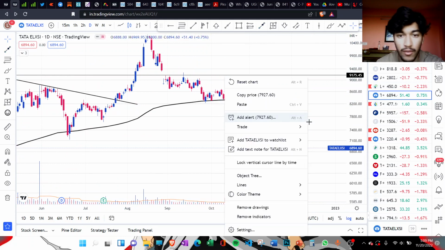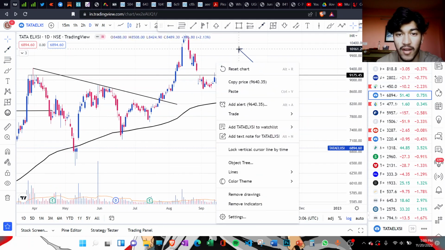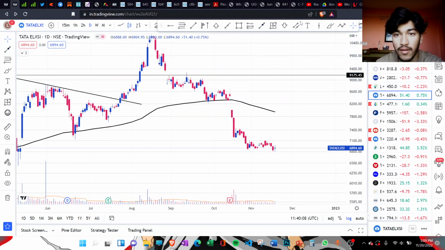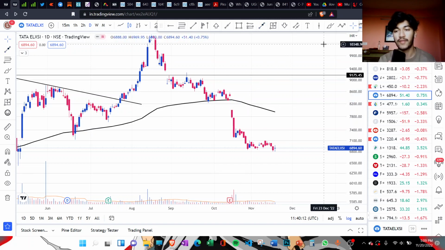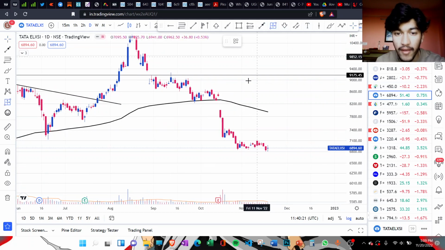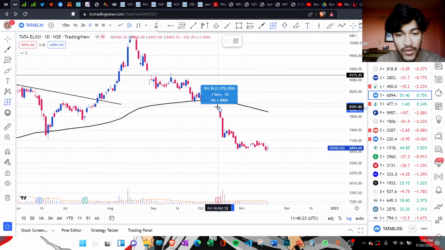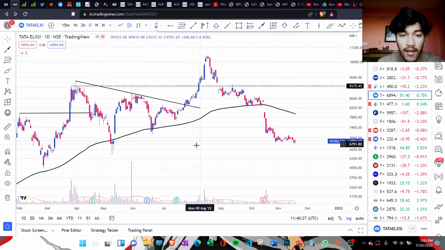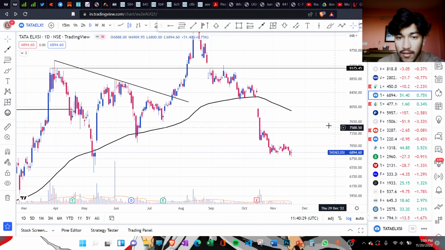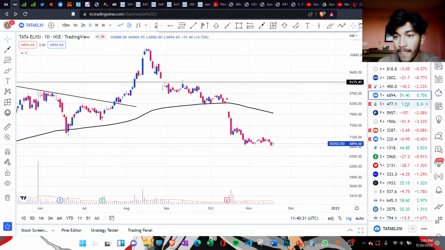So my first rule is, whenever you get a breakdown, you just get out of the stock. My one thumb rule is, whenever you get a gap down, especially below the 30-week moving average, you just need to get out of that stock. You can figure everything out later, because even from the gap down level it is down 14%, and I don't think it's stopping here any time soon.